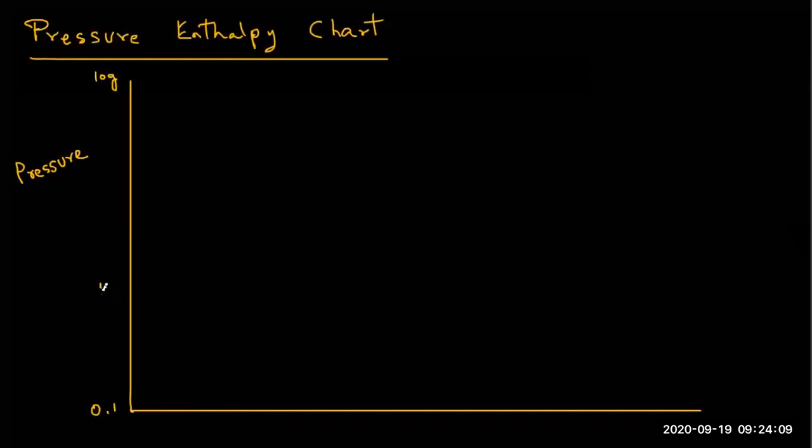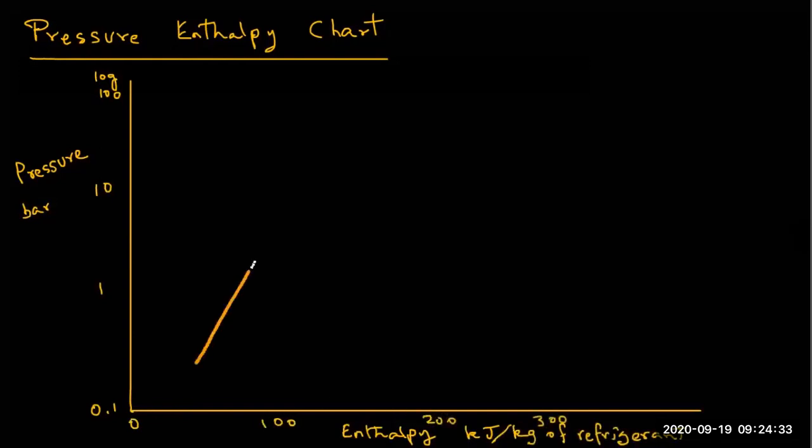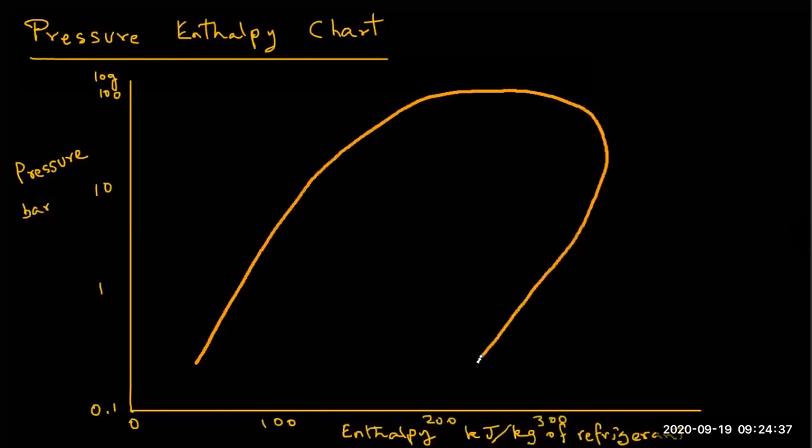We have different pressures: 0.1 bar, 1 bar, 10 bar, 100 bar. 1 bar is about 1 atmosphere. Then on the x-axis we have enthalpy, the heat content of the substance in kilojoules per kilogram of the refrigerant or coolant. Then we have this bell-shaped curve, which is angled to the right. Enthalpy is 0, 100, 200, 300.